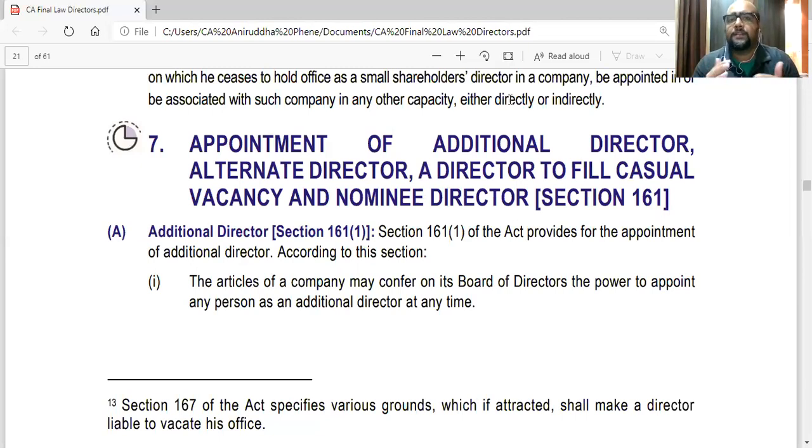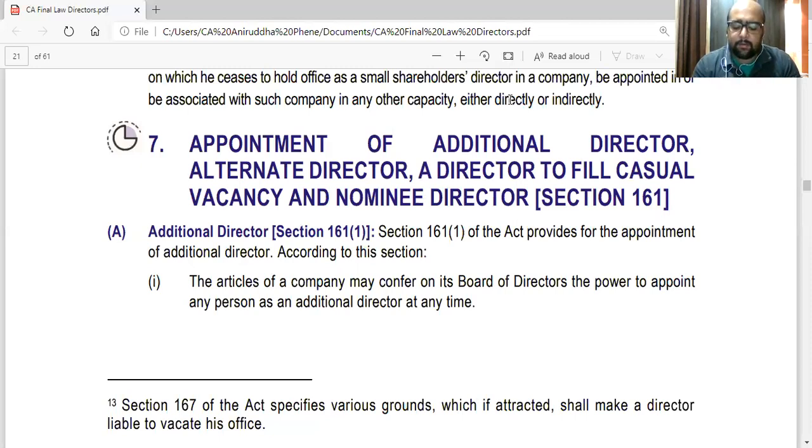So in this case, the board can appoint additional people on the board as a director. So they are called additional directors. So here the board has the power to appoint directors on the board, but obviously the power comes from the articles. So only if the articles say so, the board has the power. If the articles don't say, the board doesn't have power.